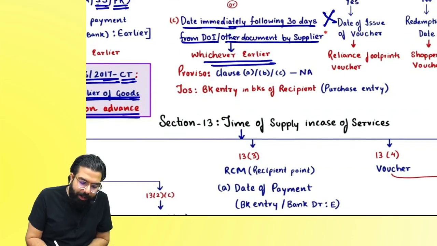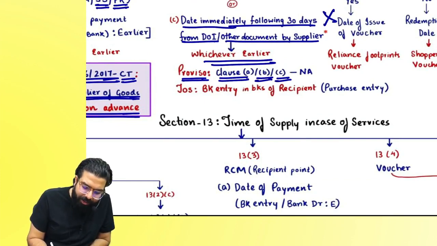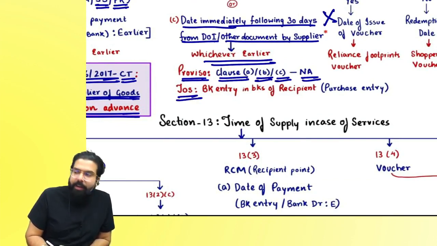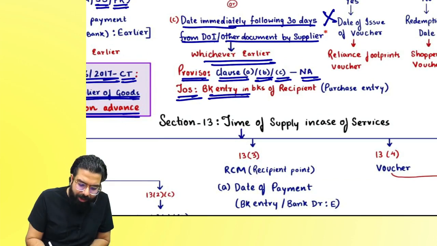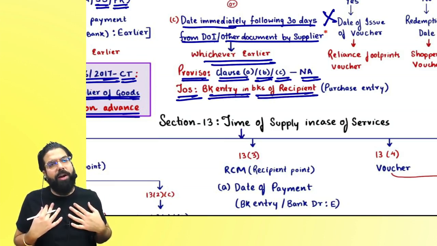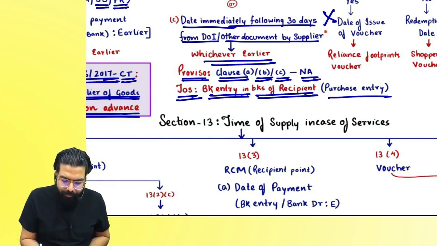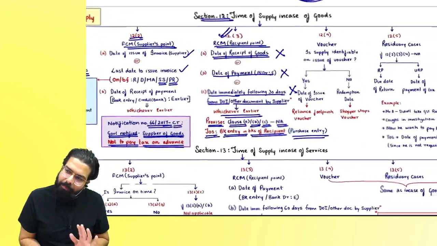Then they are going ahead and telling that one proviso is there in section number 12.3, which says if clauses A, B, and C are not available, then take the time of supply as the book entry in the books of accounts of the recipient. That is, I am the recipient. I will go ahead and make an entry: purchase account debit to cash. That will only be the time of supply when my time will come.